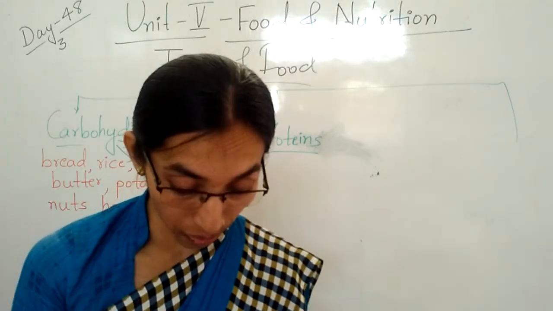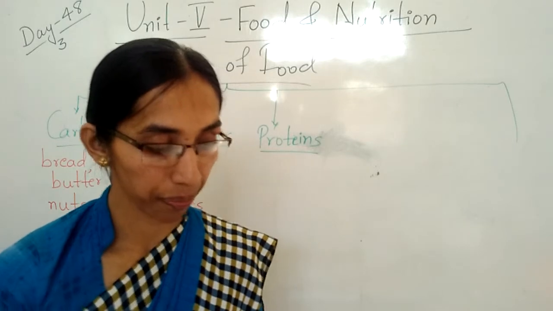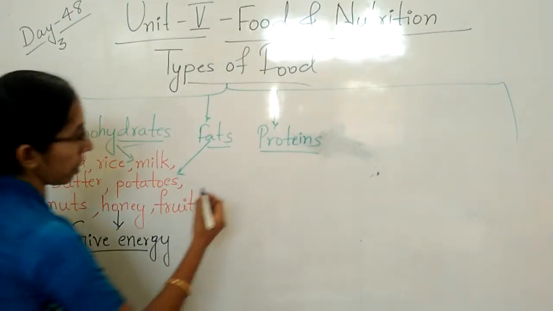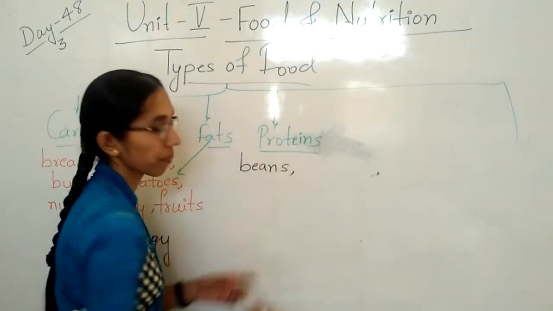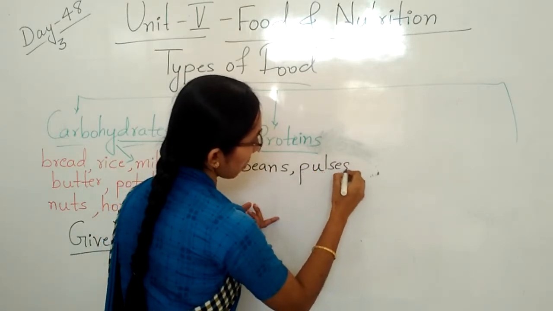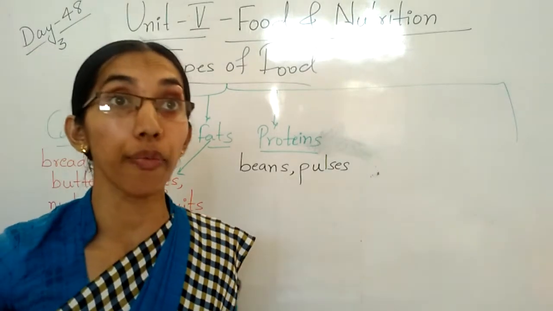So what are the things we can see in that? We'll see here. First, what is here, children? The food items that come in the beans. What is that? Beans. Then pulses. Pulses means what? Dal. So you have to eat all kinds of dal.